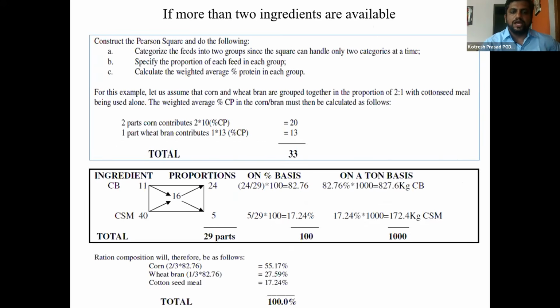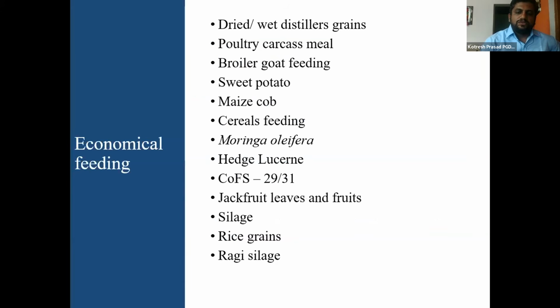So likewise, you can calculate the ration for different animals. So this is about ration balancing. If we do not balance, as I mentioned, there are so many problems. Definitely the animal will have a bad impact on their growth, bad impact on their physiological performance or reproductive performance. So we must balance a very good feed.